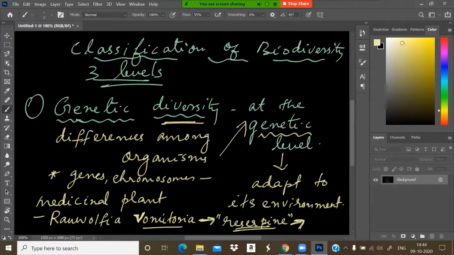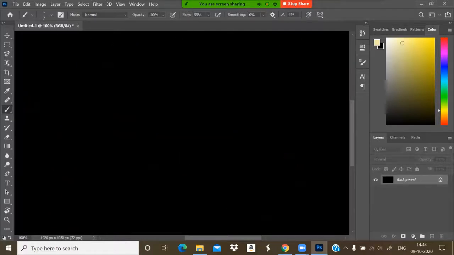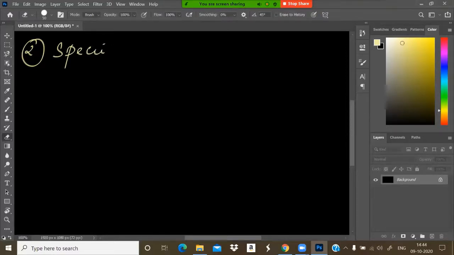So many diseases can be cured by this chemical reserpine. Okay, and that is the first one. The first level is genetic diversity, and the second level of classification of biodiversity is species diversity.